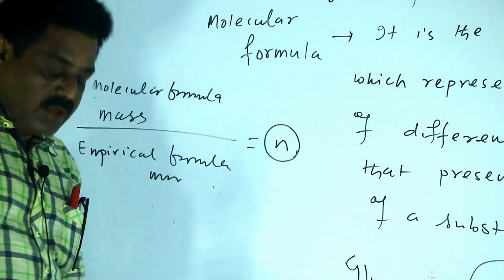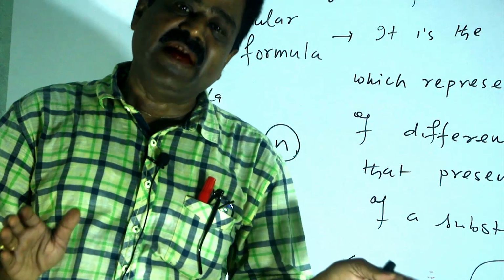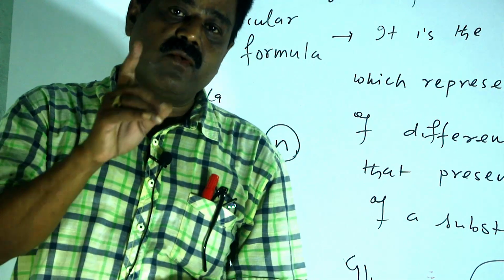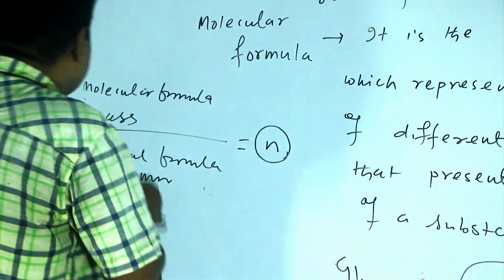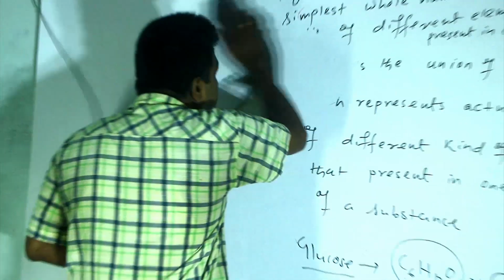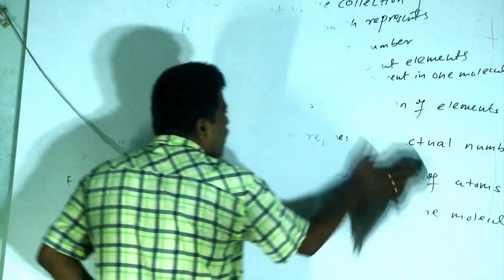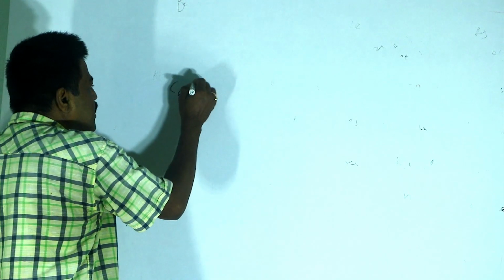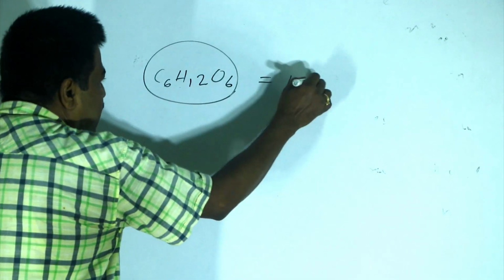To know the empirical formula, we have to know the percentage of different elements present in one molecule of the substance. As for example, let us consider again the glucose molecule, taken for simplicity, and it can be applied for all. Now, when we are talking about the C6H12O6 glucose molecule, the molecular mass is 180.